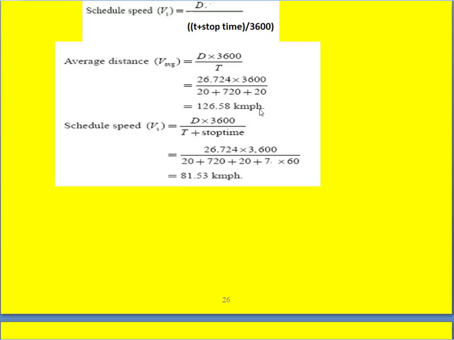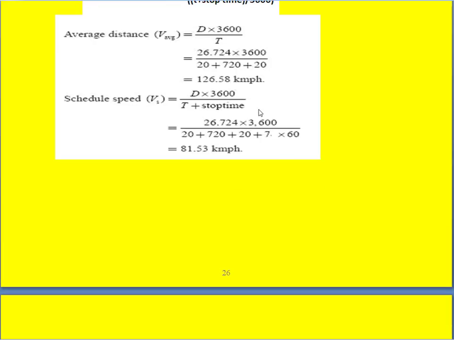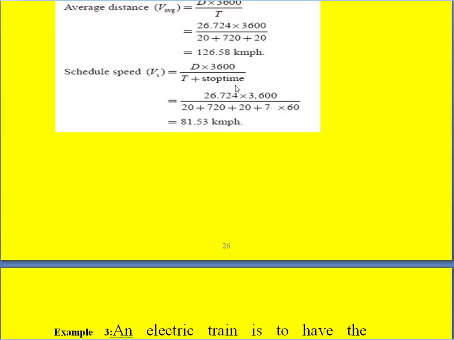Coming to the scheduled speed, we know the definition, that is capital D divided by the scheduled time. Scheduled time means actual running time plus stop time. The actual running time we already calculated, and the only thing is we have to add the stopping time, that is 7 minutes. Convert that to seconds, then divide the whole denominator by 3600, so that the 3600 comes to the numerator and the time becomes hours.